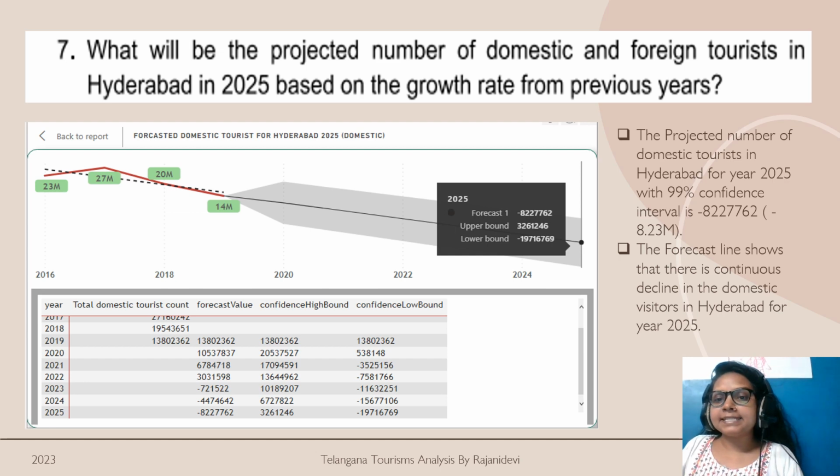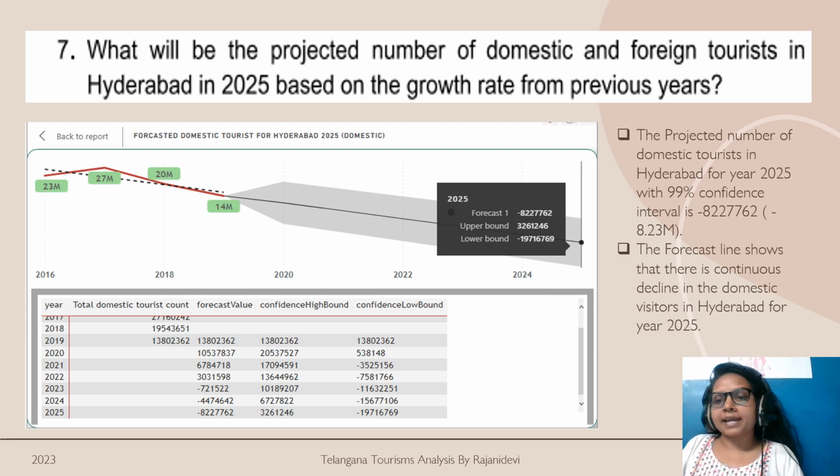So for the year 2025, I see that with a 99 percent confidence interval, the number of visitors is going to be 8.23 million in year 2025. The negative sign indicates that the number of visitors is going to decline, and this is for the domestic visitors.